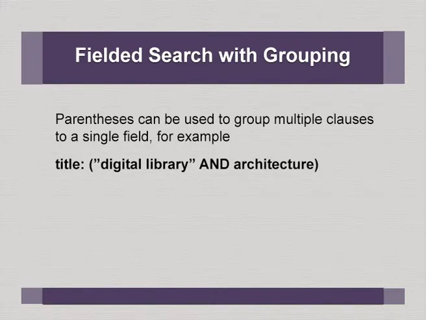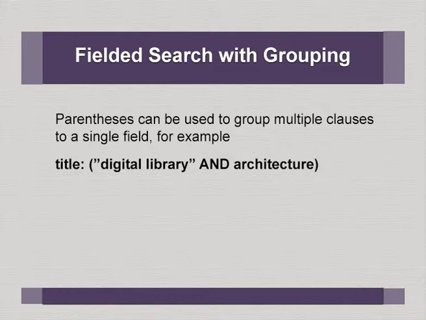Then fielded search with grouping. So, you can use the grouping of the terms with a field limitation, title colon, and you have used a phrase search here and also a Boolean operator, and you have grouped them also.